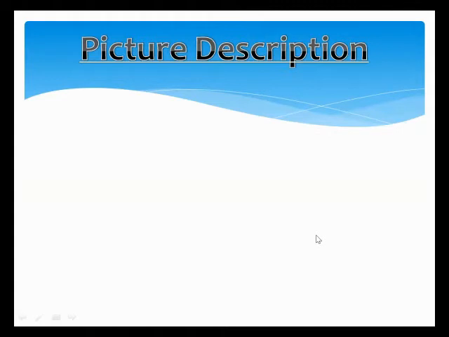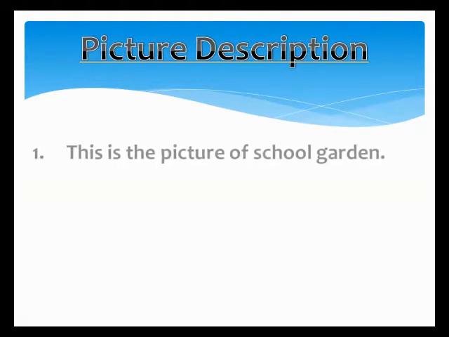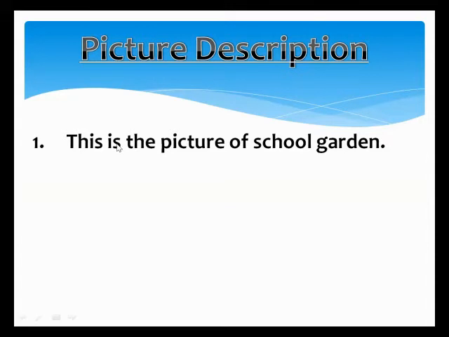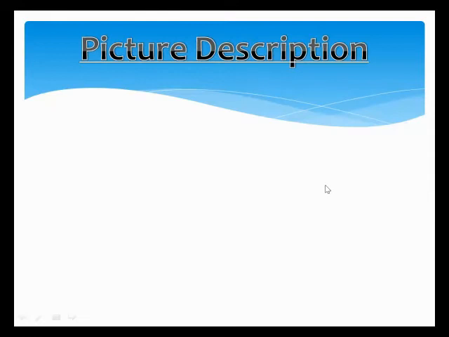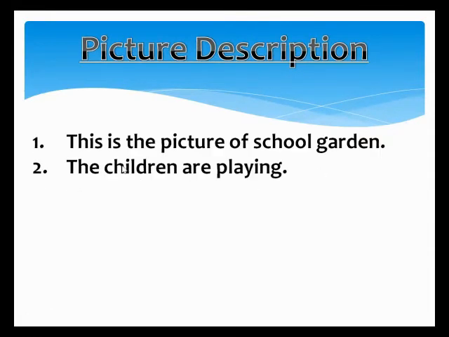So I show you the picture description. You have to take the screenshot. Line number one, this is the picture of school garden, as I showed you. Line number two, this picture is about school garden. Our first word is school garden, so you will write about it in sentence number one. Number two, the children are playing.